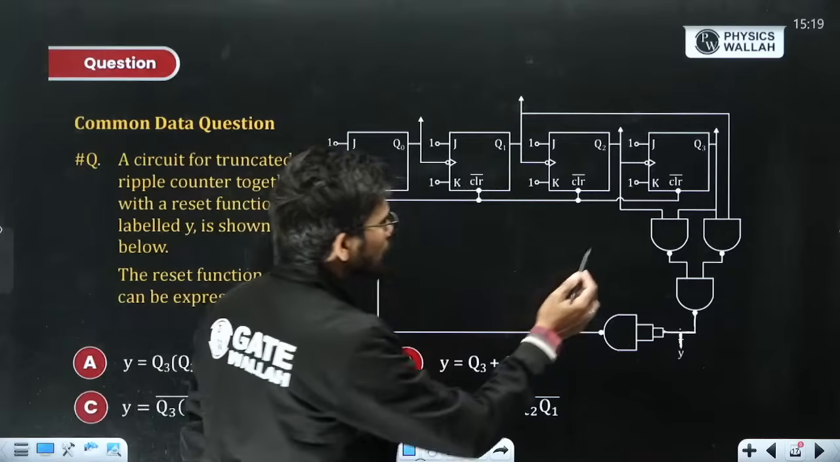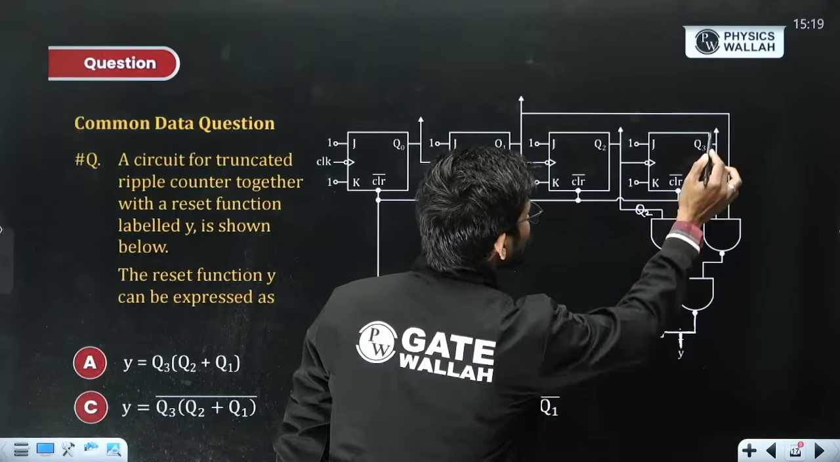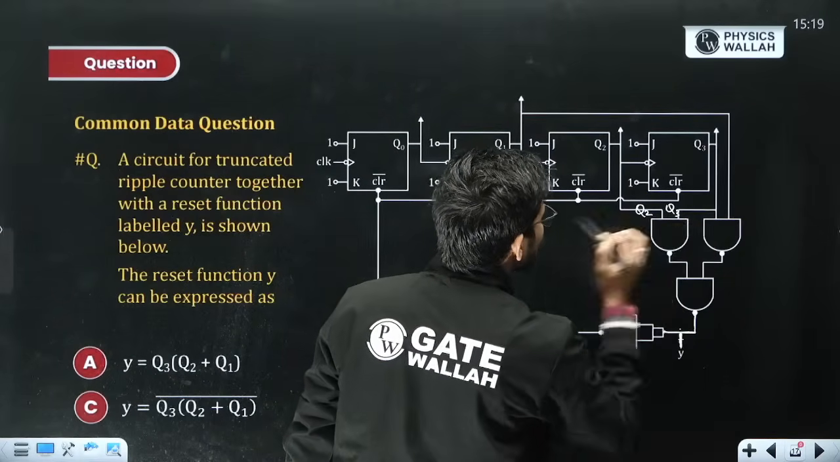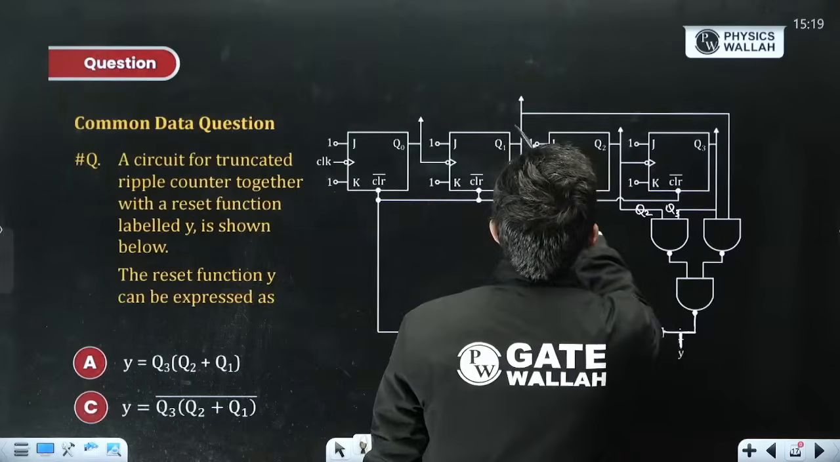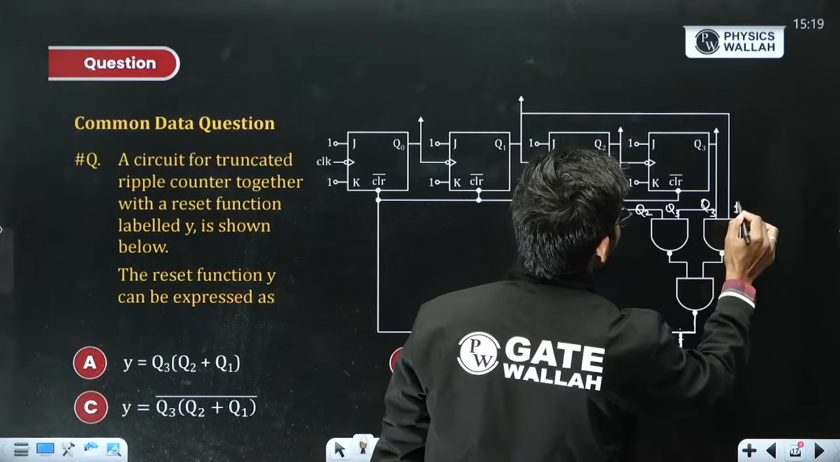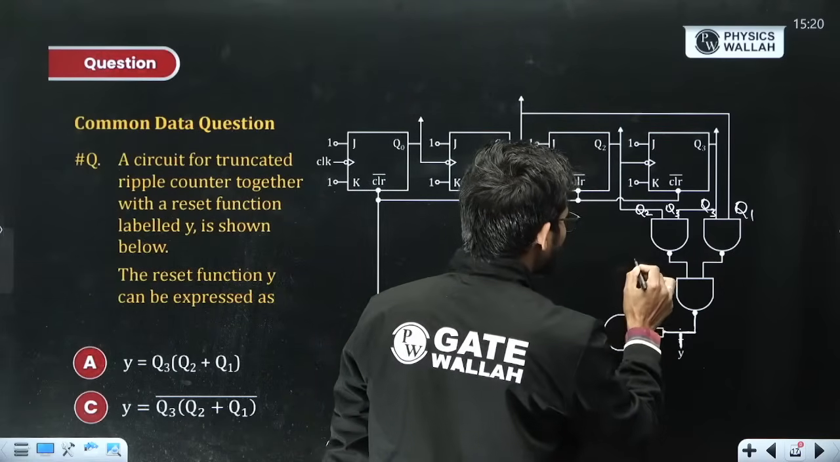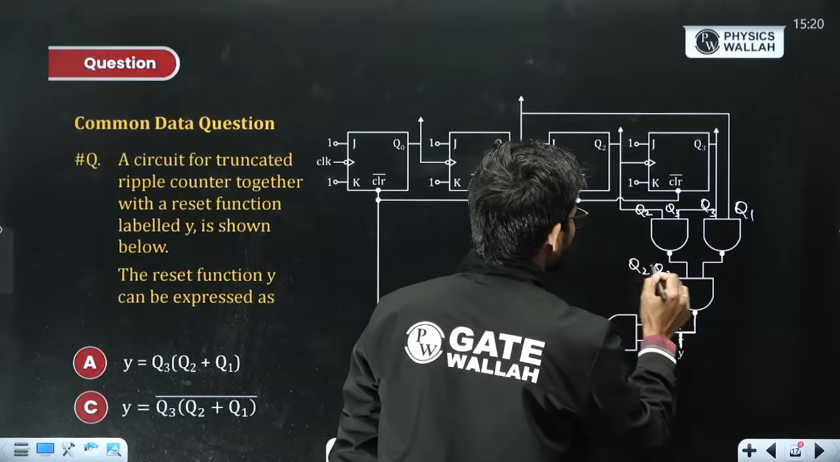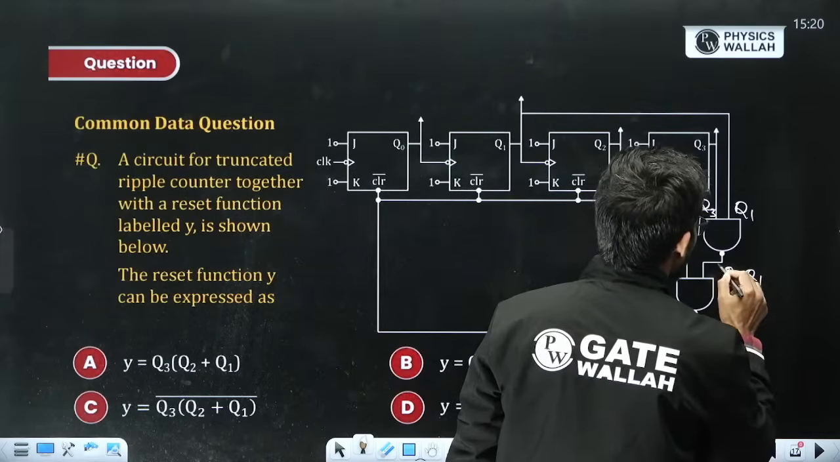So for this NAND gate, what is input? This is Q2 input. This input is Q3. So this is Q2, Q3 for this NAND gate. And for this NAND gate, Q3 is directly applied, and from here Q1 is applied. So this is Q3 and this is Q1. Now, this output will be Q2 into Q3 bar. This output will be Q3 into Q1 bar.